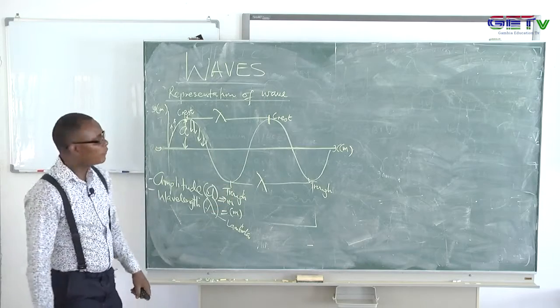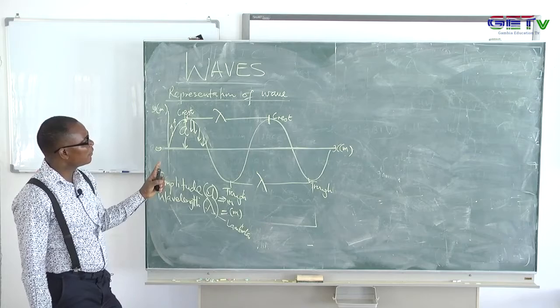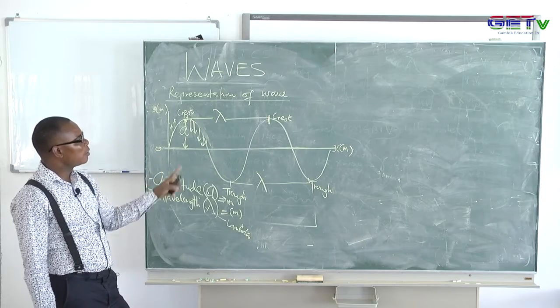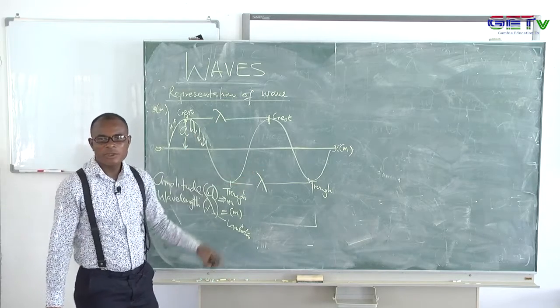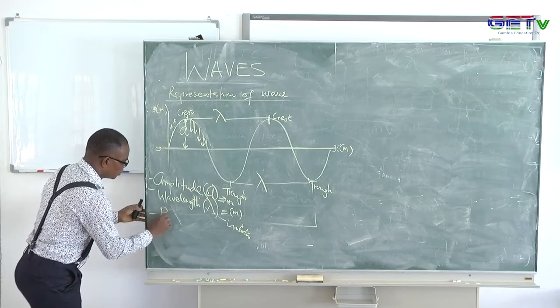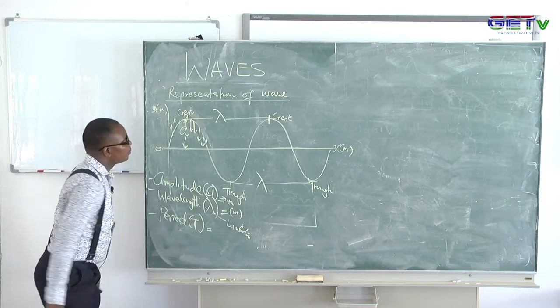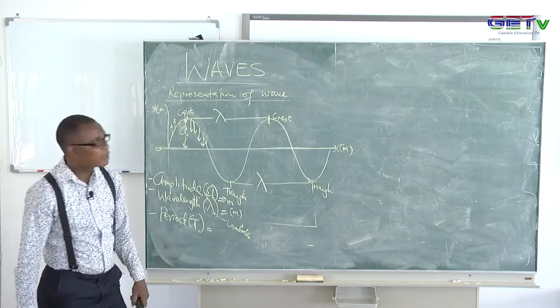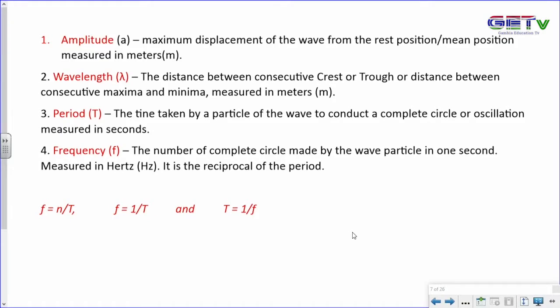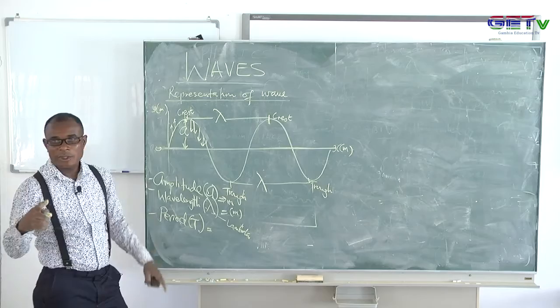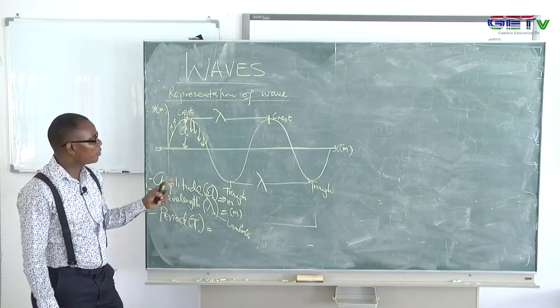Since it appears to be a periodic repetition of cycles, we'll talk about the period of the wave. So what is the period? The period is T. As we know, it is the time it takes a particular object to traverse a complete circle. We know that already.